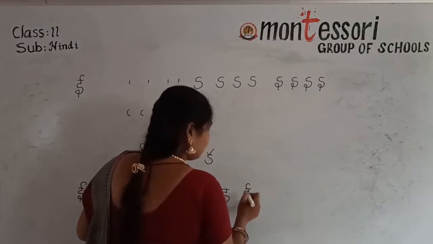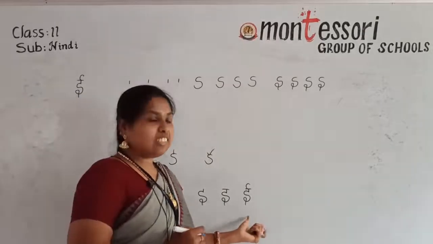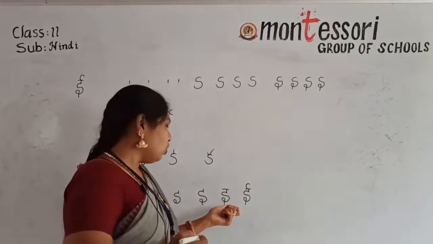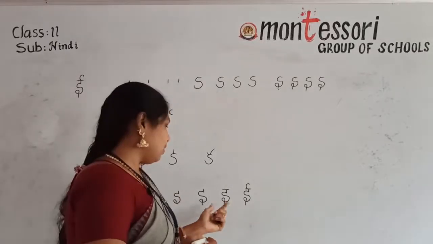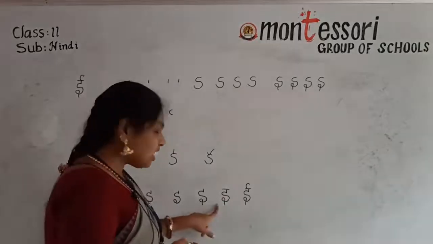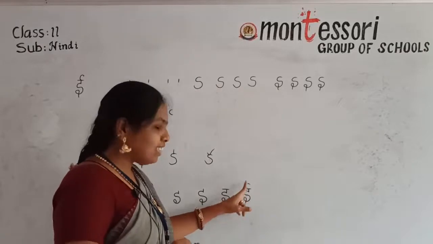Then join C here. E. What is the letter? E. Before this we can see E here. E completed. We are seeing E letter here. If you learn this very clearly, you can practice this one. After that, you can write E.